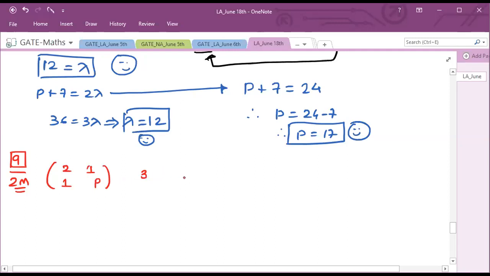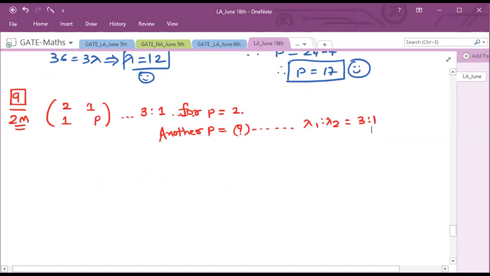Okay, eigenvalues are in the ratio 3:1 for p equal to 2. Then we have to find another value of p such that the eigenvalues of the matrix are in the same ratio 3:1. So for the same ratio 3:1, exactly two different values of p exist.